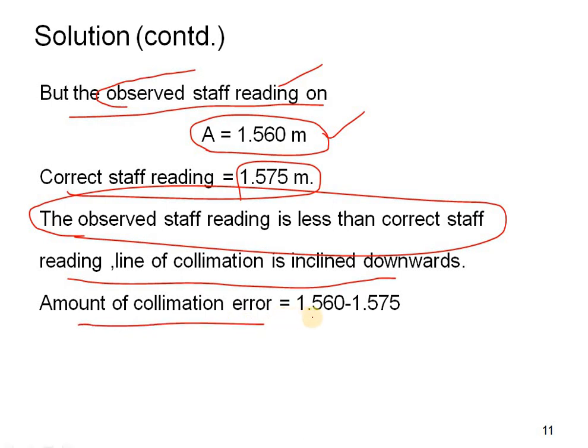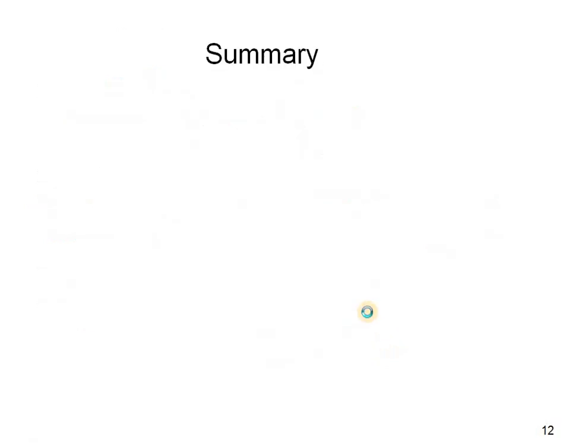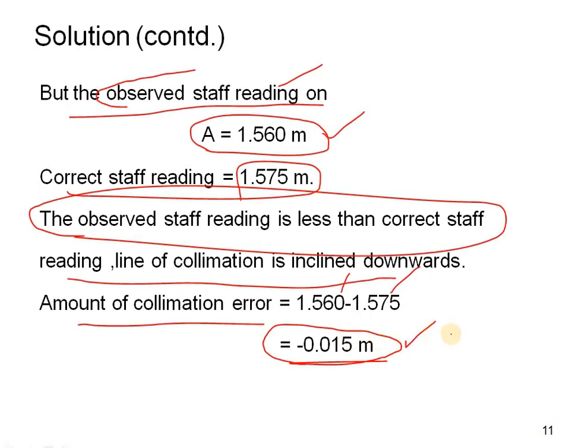The amount of collimation error is equal to 1.560 minus 1.575. Then we will get a negative sign, 0.015 meters. Here the negative sign indicates a fall from A to B. That is the collimation error which appeared in this problem, just like this diagram. Hence this problem will be solved in this way.